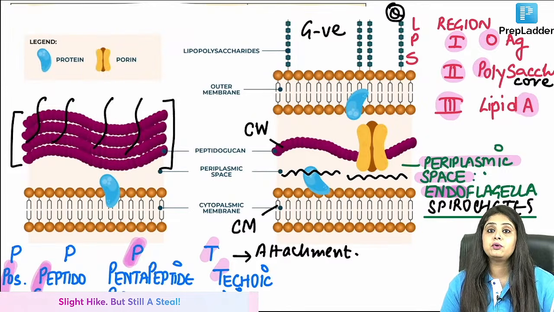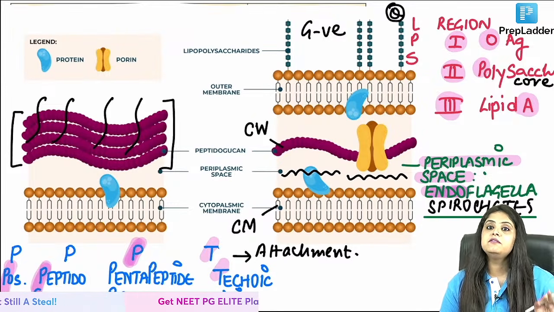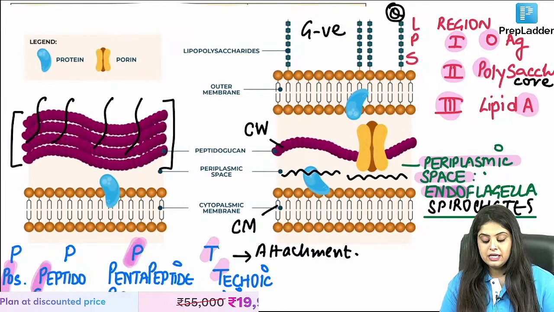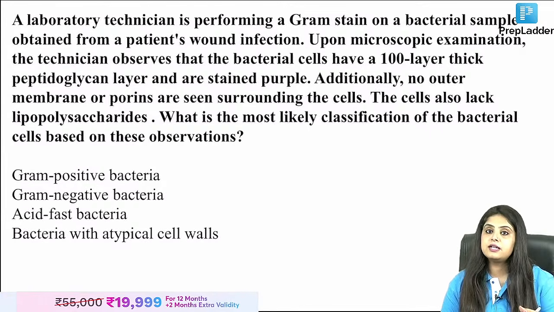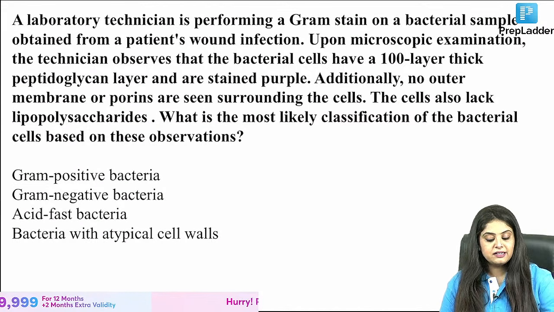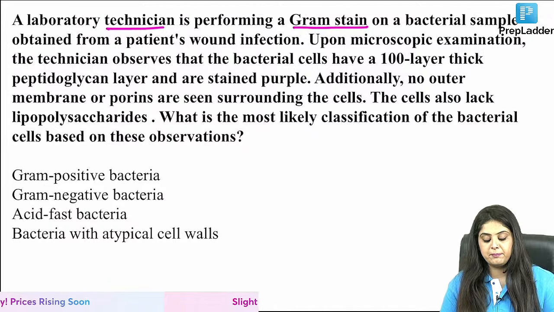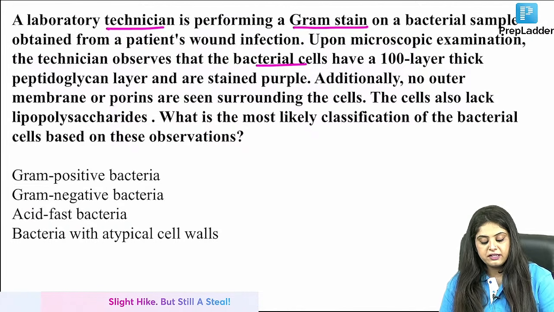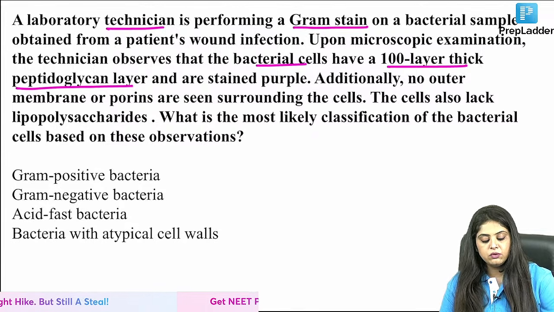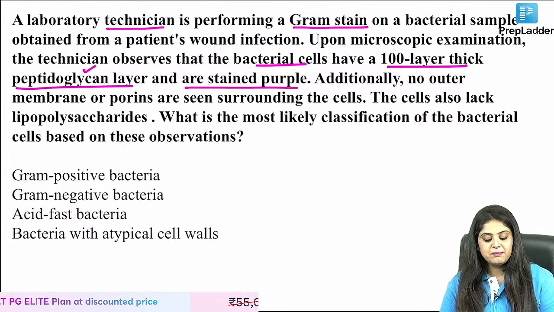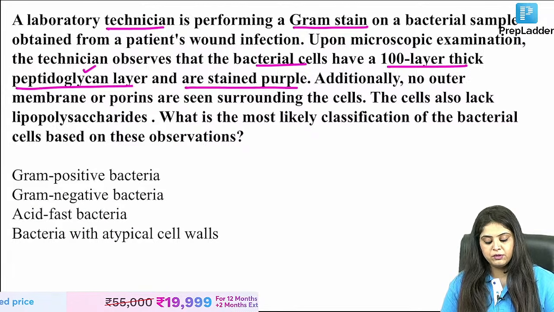Or you get this photo. Every picture on the net, every variation on the net and in the books I have shown you. Now you can't get this question wrong. So if I ask you a simple question which is lengthy but it's the same thing, is that a lab technician is performing a gram stain on a bacterial sample from a wound sample. Under microscopy there are cells having 100 layer thick peptidoglycan layer and purple. Purple toh waise hi gram positive, and thick peptidoglycan is also going to be gram positive.